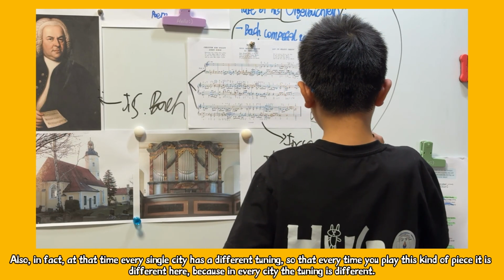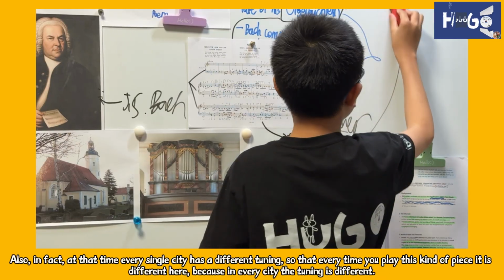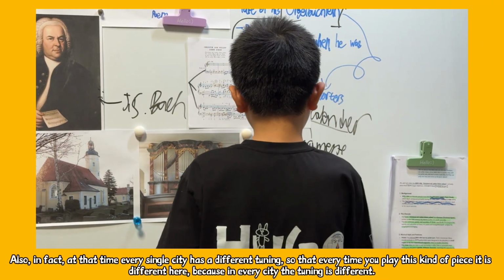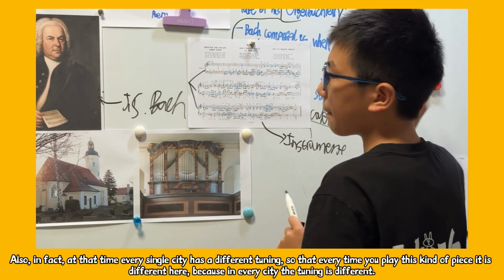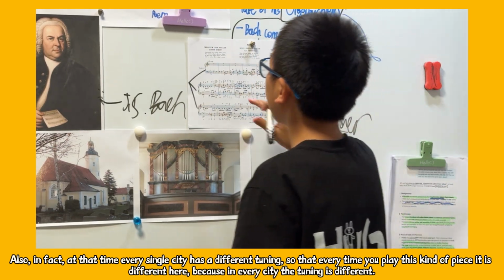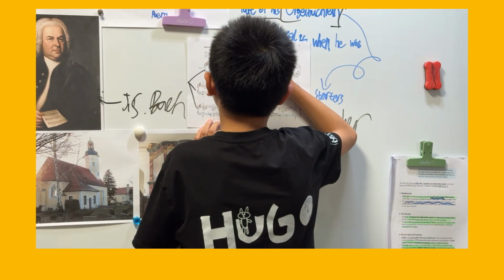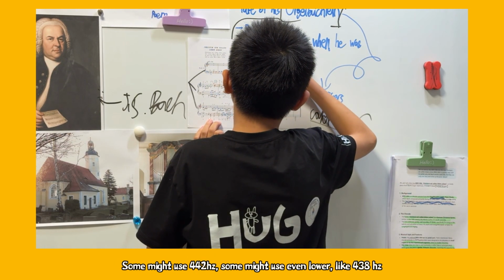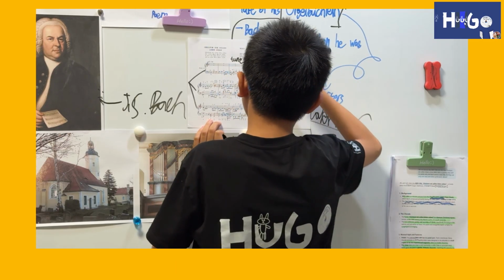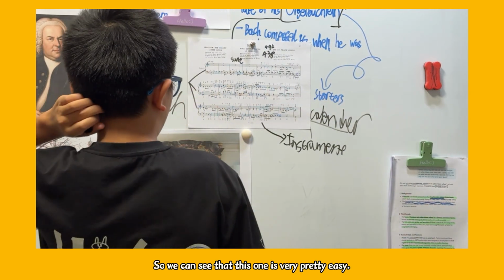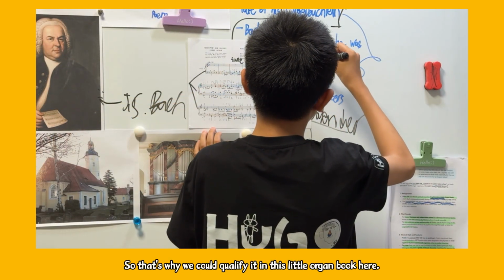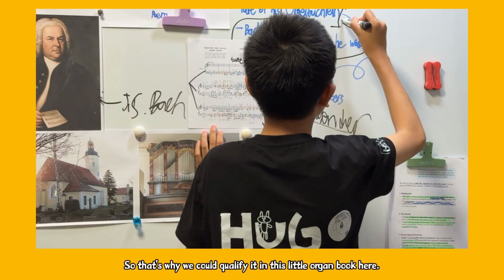Also, at that time every single city had its own tune, so every time we play this kind of piece it is different, because the tune of each city is different. Some might use 4/2, or some might even use 4/3-8. So we can see that's why it's pretty easy, and that's why we can include it in this little organ book.